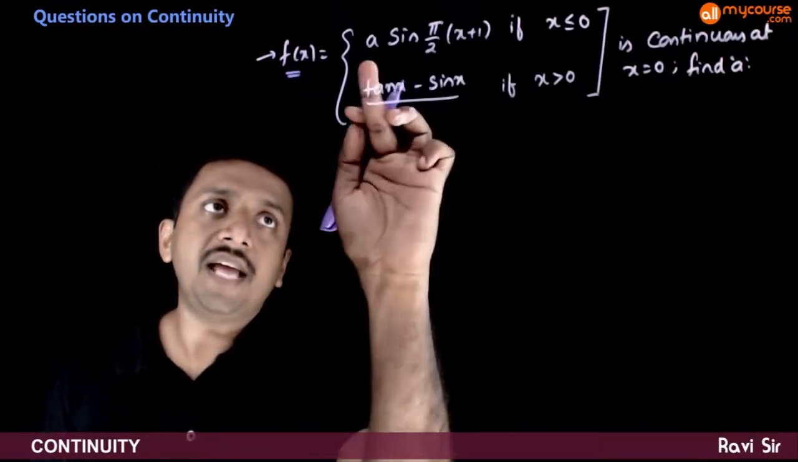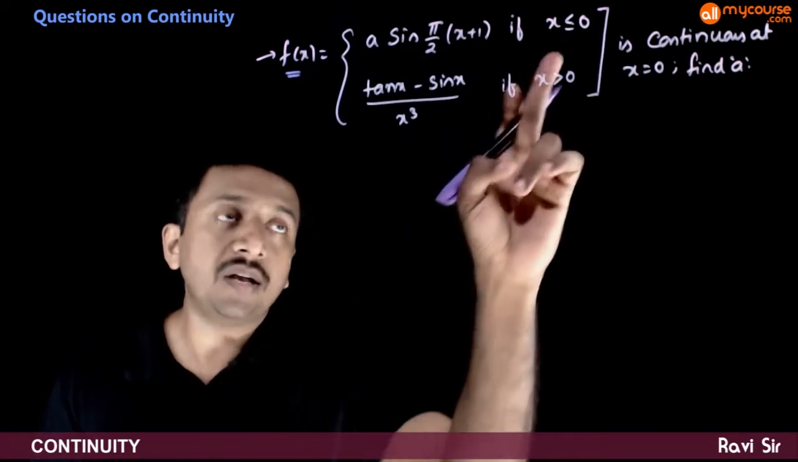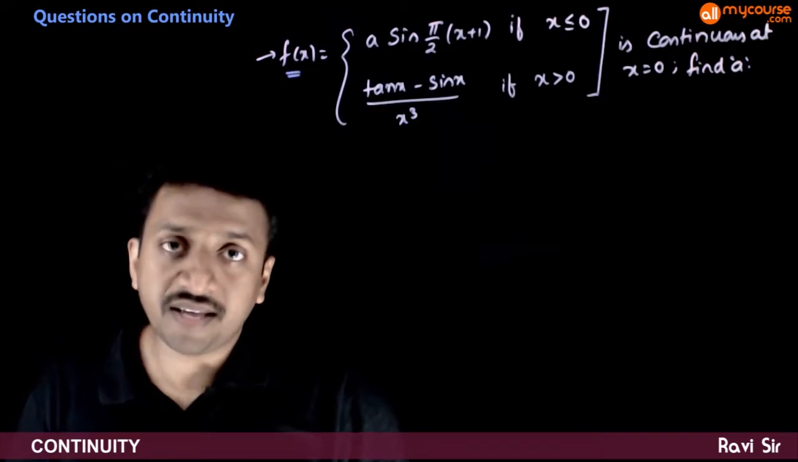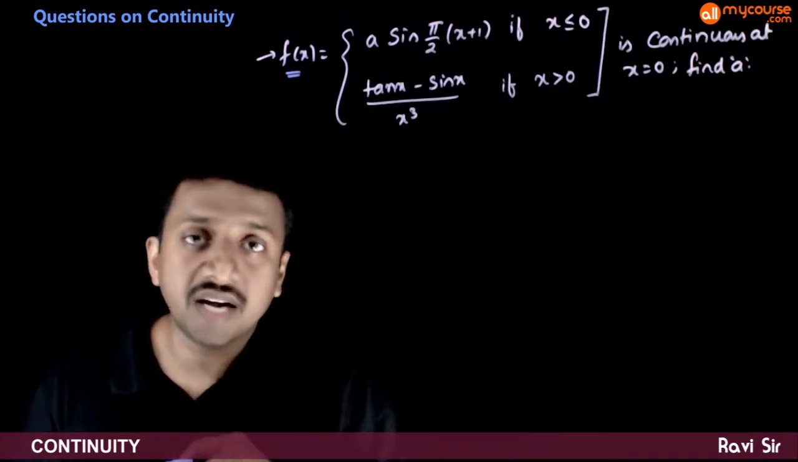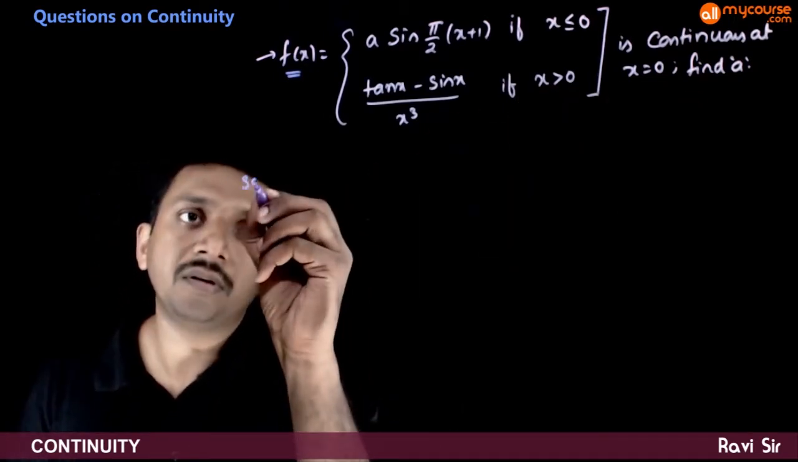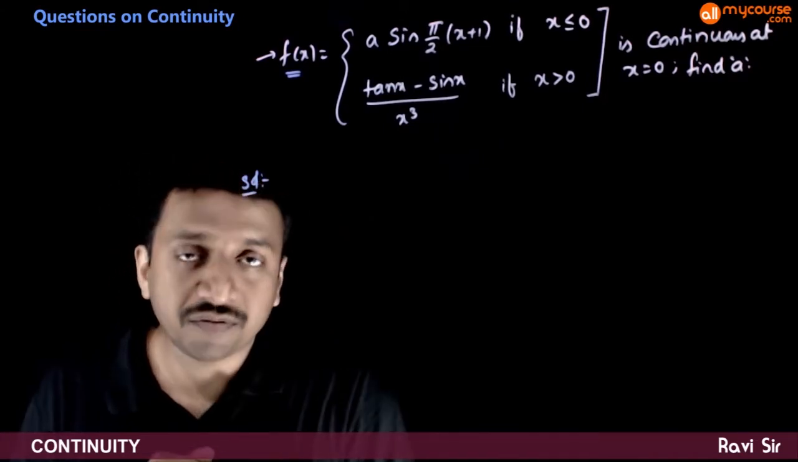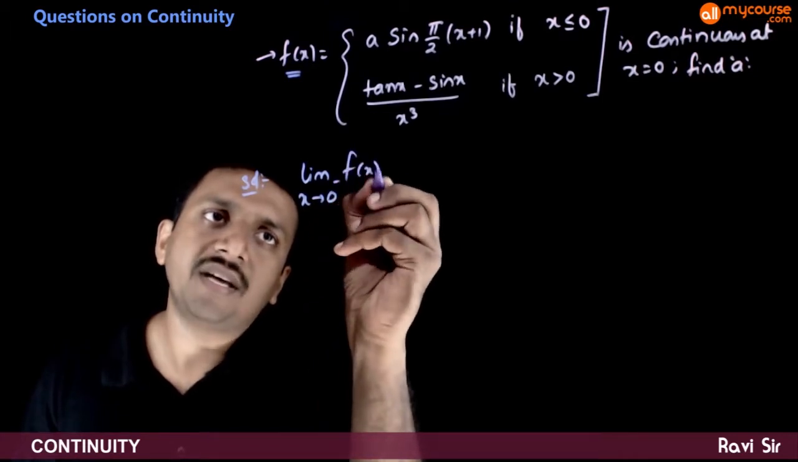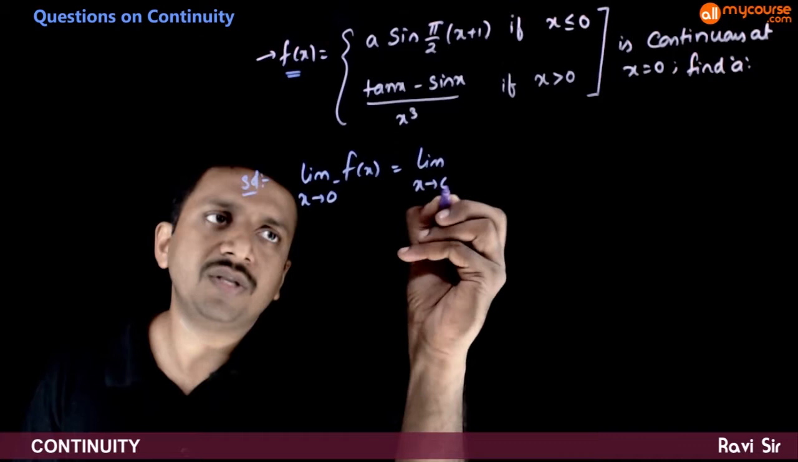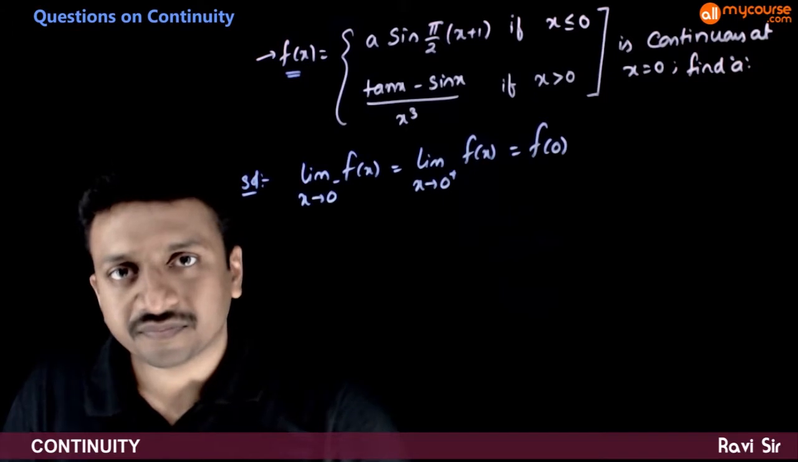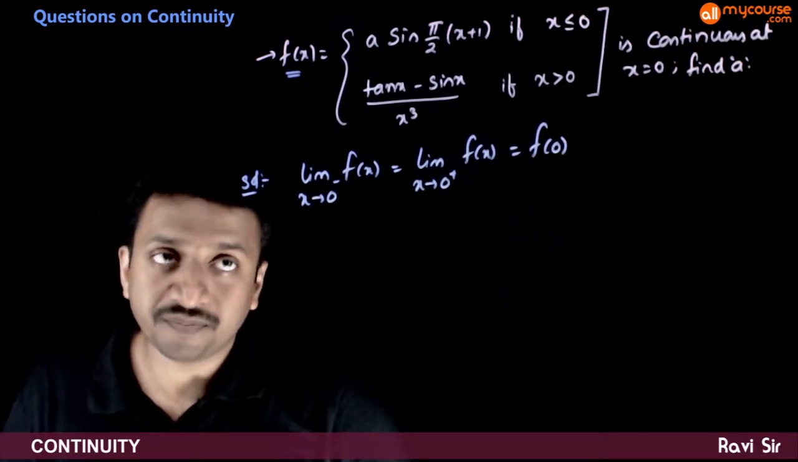In this question, given that f of x is a times sine (pi by 2 times x plus 1) if x is less than or equal to 0, and (tan x minus sine x) by x cube if x is greater than 0. Given that this function is continuous at x is equal to 0, we are asked to find f of a. So again, we'll use the condition for continuity. So limit x tends to 0 minus f of x has to be same as limit x tends to 0 plus f of x, which has to be same as f of 0.